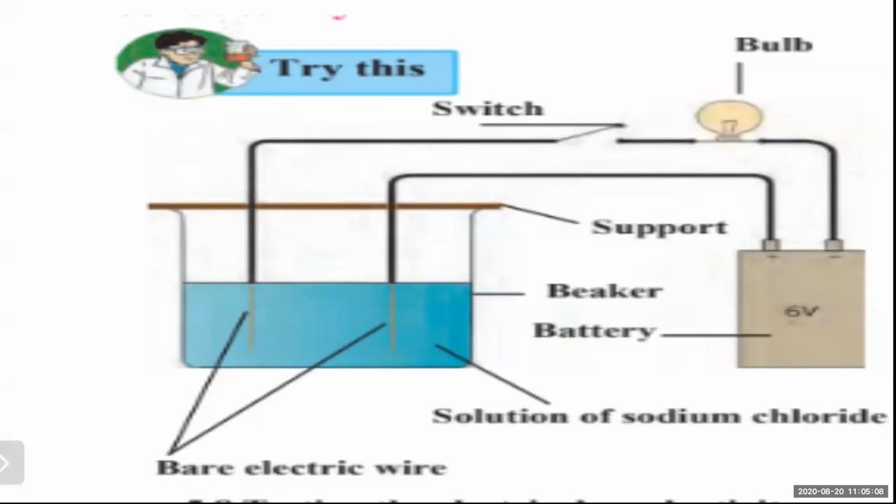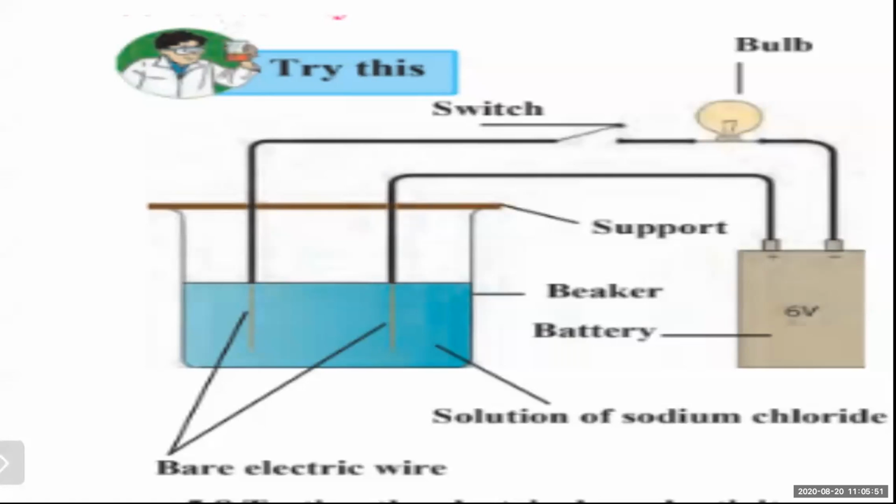Now the wires are insulated, they have a plastic covering over there. So remove the insulated cladding from a 3 centimeter portion of the free ends. One end you have attached to the battery and one end is in the solution. Most of the time you use your scales, so you know how much is 3 centimeter. So remove the insulation from the wire up to the mark of 3 centimeter, which is very small. In this you can see the upper wire is in blue color, but the one which is dipped into the solution is non-insulated. So 3 centimeter you have to remove from the free end of the 2 wires.